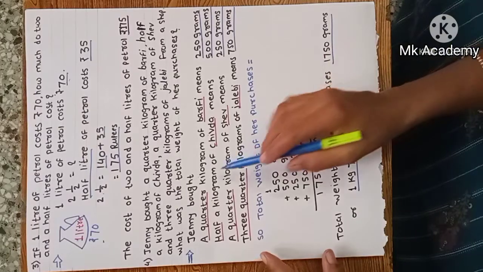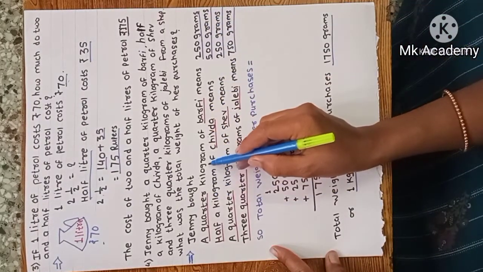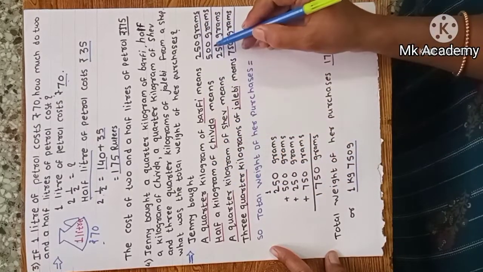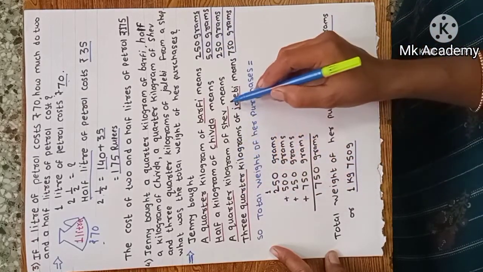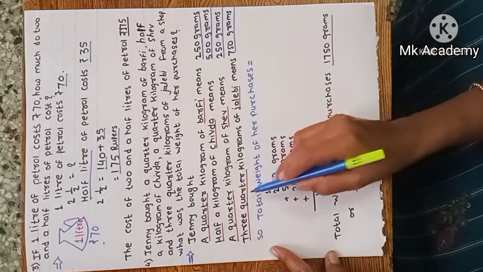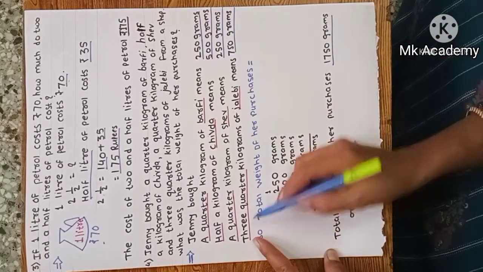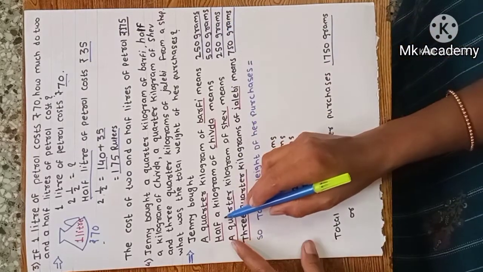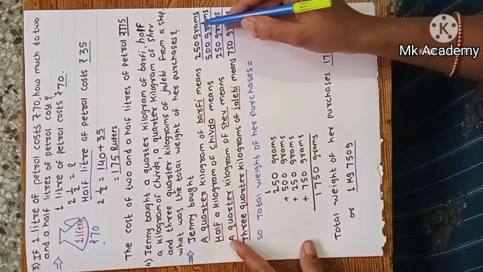Jenny bought a quarter kilogram of barfi, which means 250 grams. Half a kilogram of chura means 500 grams. A quarter kilogram of sev means 250 grams and 3/4 kilogram of jalebi means 750 grams. 3/4 means 750 grams, a quarter means 250 grams, half means 500 grams.